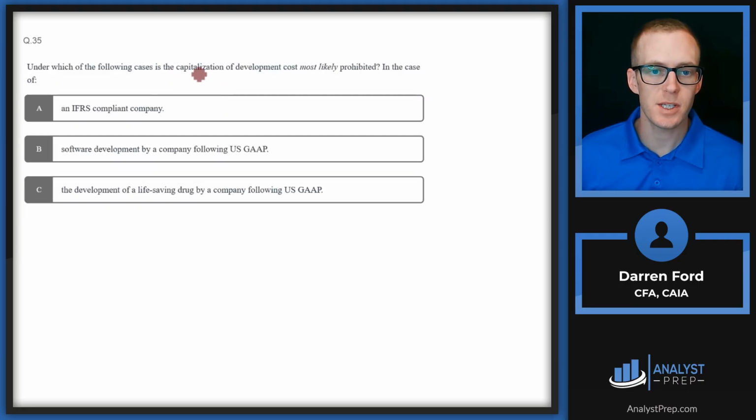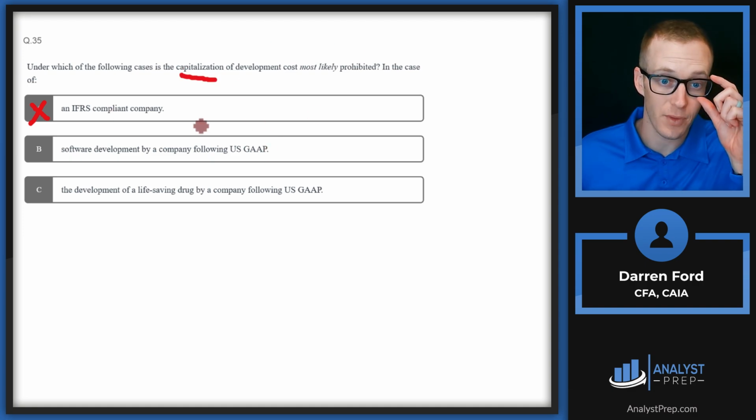Under which of the following cases is the capitalization of development costs most likely prohibited? A, in the case of an IFRS compliant company, B, software development by a company following US GAAP, or C, the development of a life-saving drug by a company following US GAAP. So IFRS is going to be more lenient on allowing the capitalization of development costs than GAAP. So we can rule the IFRS out right away.